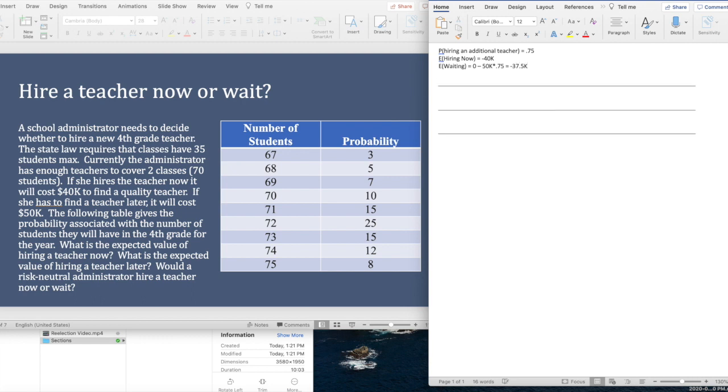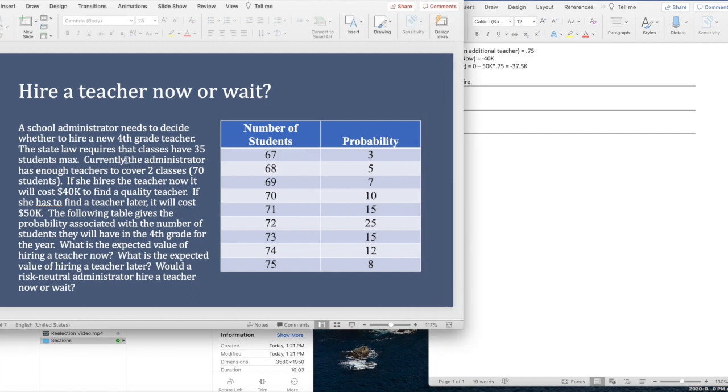So given these options, they should wait to hire because the expected value is less negative, right? There's a cost either way, but it's a lower cost by waiting in expectation. Notice, they'll never pay 37.5. They'll pay either 0 or 50. Expected value means if you did this exercise a lot of times, now on average, you would pay 37.5.